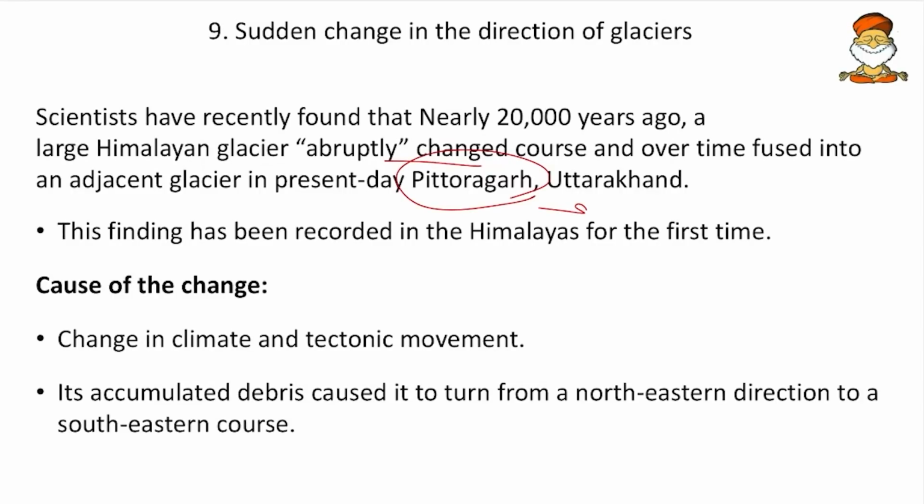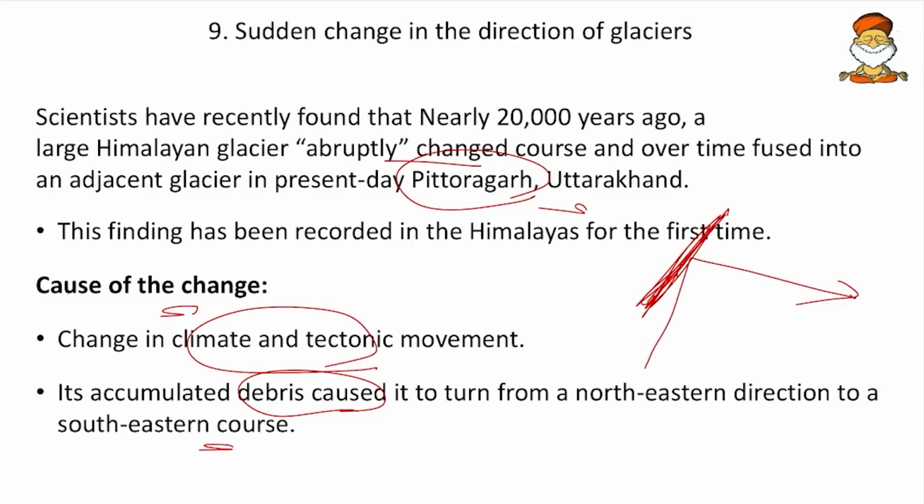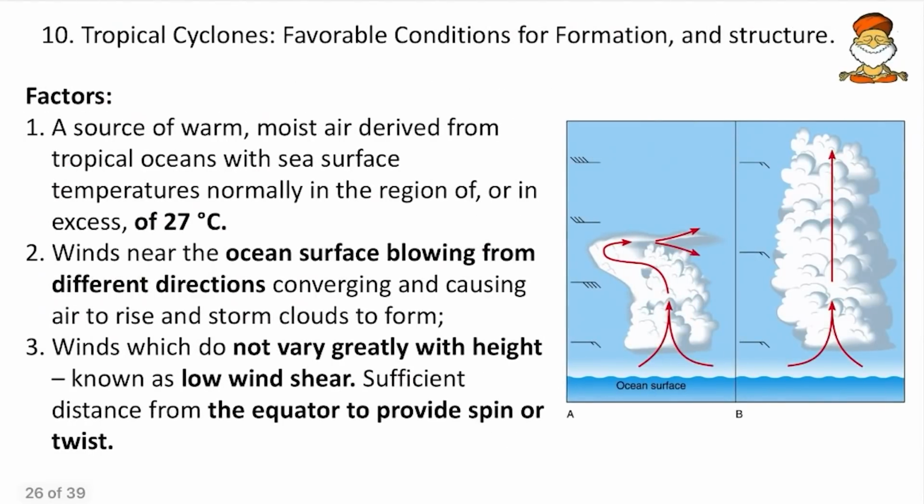So it is a simple concept, that is with the help of tectonics or due to the presence of any other glaciers, or maybe due to the change of course of that glacier, the glacier might have changed its course. So here the causes of the change, that is change in the climate and tectonic movement can be one. Then its accumulated debris caused it to turn from the northeast direction into the southeast course. So here, if there is any deposition and if it blocks the way, then the glacier has to turn out.